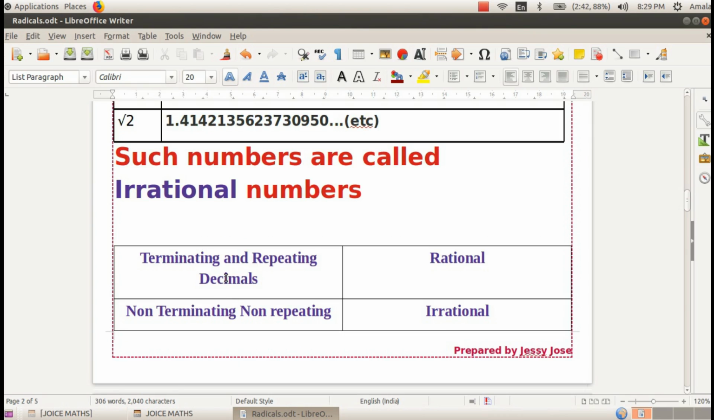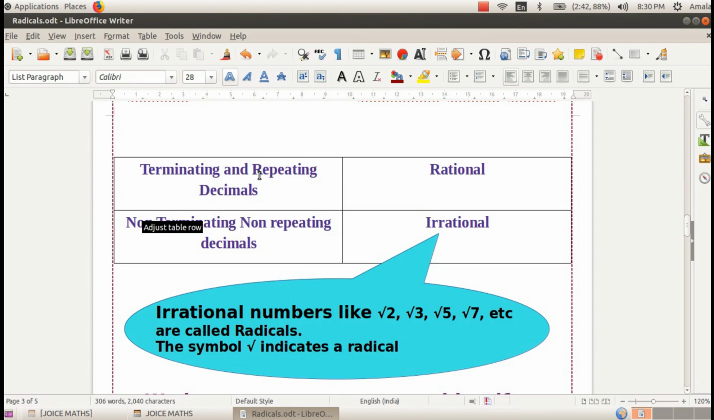That is, terminating and repeating decimals are called rational numbers, and non-terminating, non-repeating decimals are called irrational numbers. Terminating and repeating decimals are called rational numbers and non-terminating, non-repeating decimals are called irrational numbers.